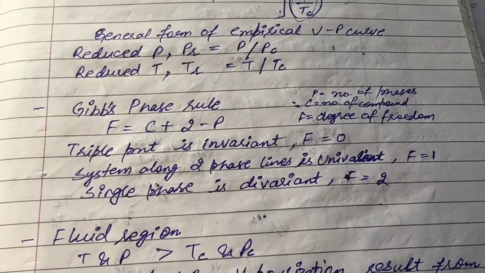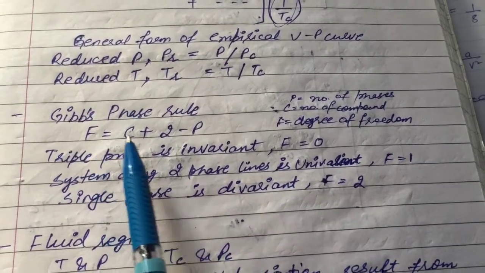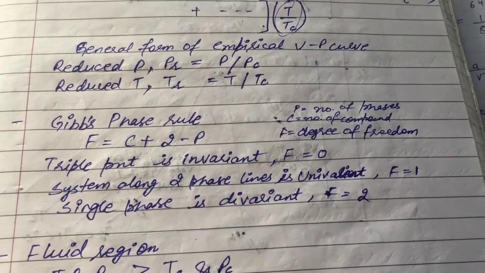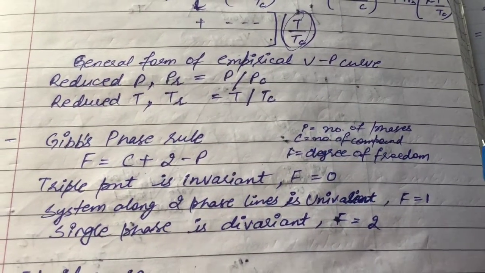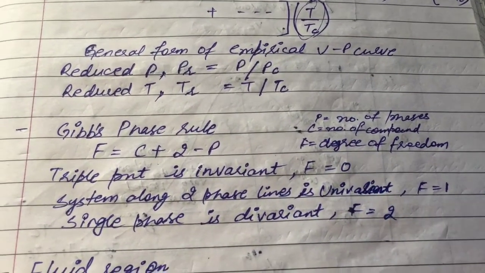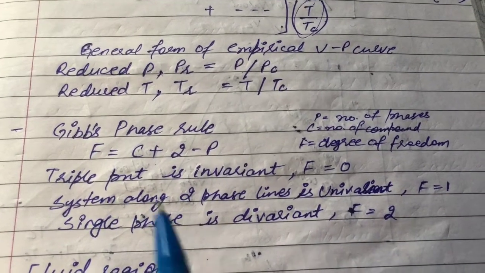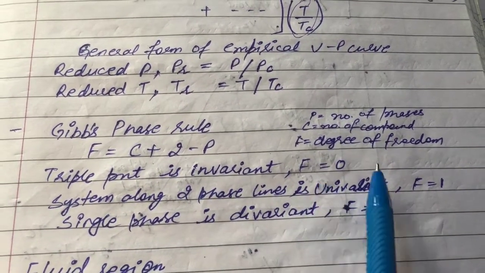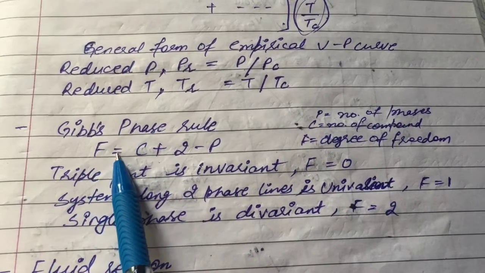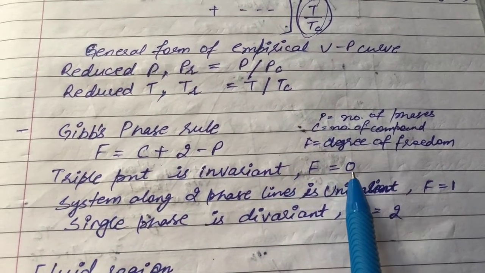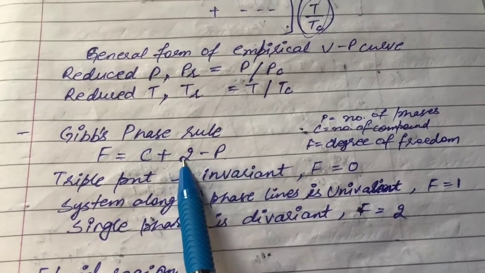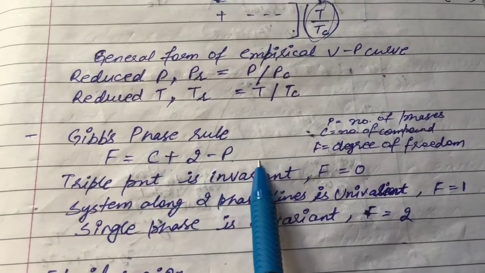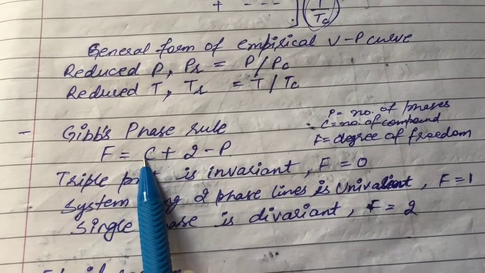Next we have Gibbs phase rule. F is equal to C plus 2 minus P, P being number of phases, C being number of components, and F is degrees of freedom. The triple point is invariant, which means F comes out to be 0, because for the triple point we have 3 phases, so we put 3 in here, and our number of components is 1.